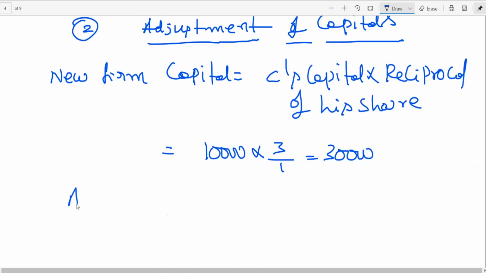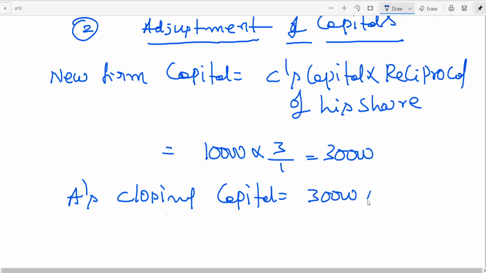Now here, A's closing capital on the date of admission, 30,000 into 1 by 3. Because the problem has given equal partners, it is also the same, 10,000.